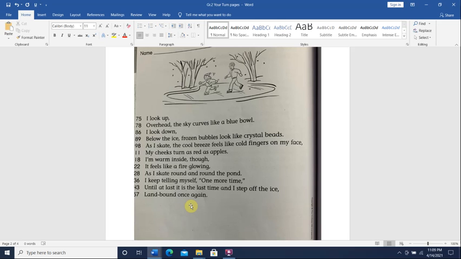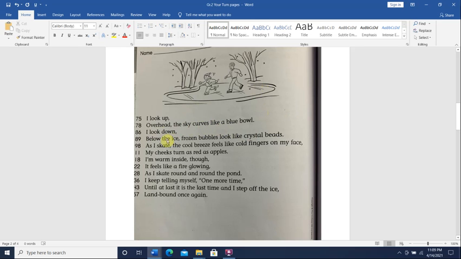A curve means to be round, and she's comparing the sky to a blue bowl. Okay, a bowl is like a dish, a U-shaped dish. So she's saying the sky curves like a blue bowl. She's comparing the sky to a blue bowl, and they are both curved.